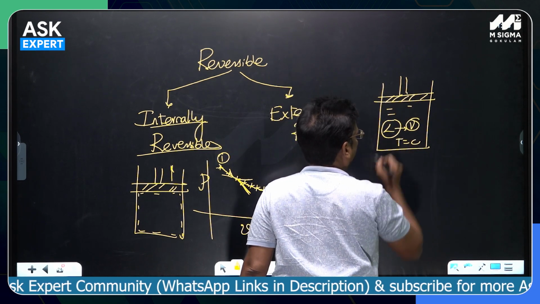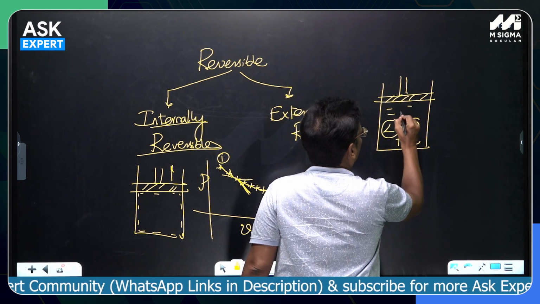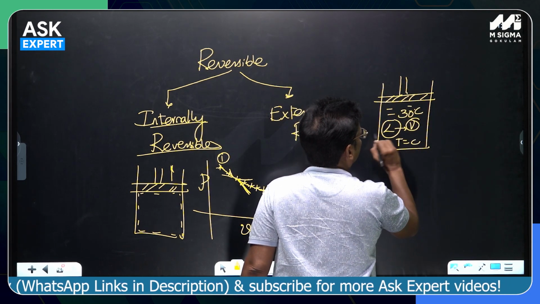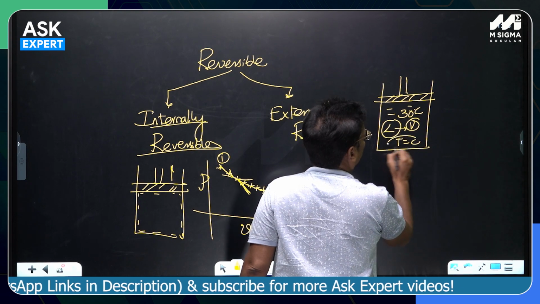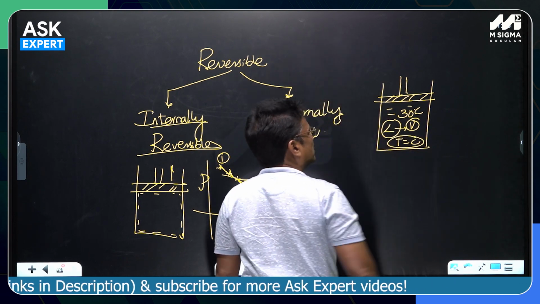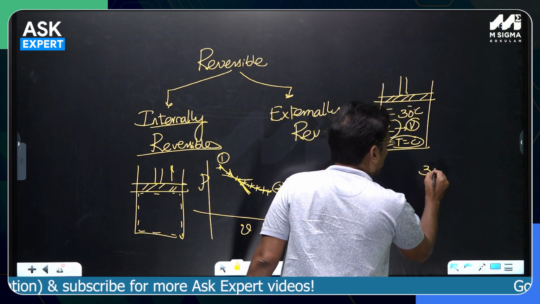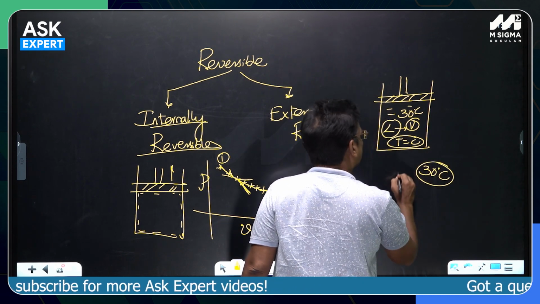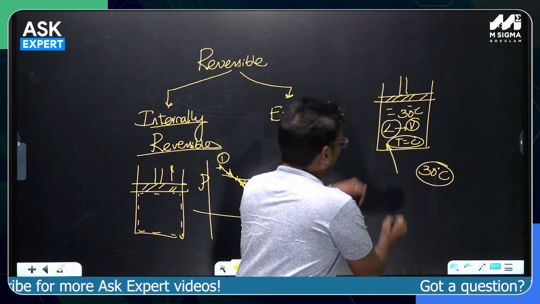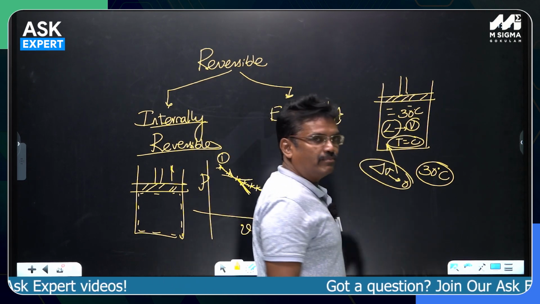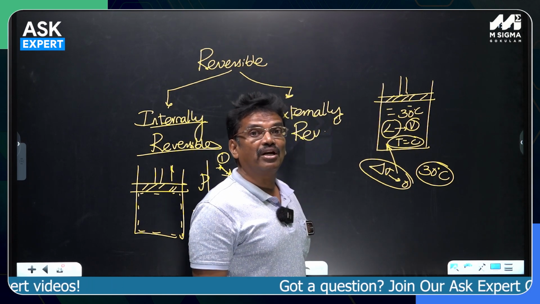Temperature remains constant. Now this temperature is say 30 degrees Celsius. At 30 degrees Celsius, a liquid is converting into the vapor, an isothermal process. It is definitely internally reversible. Then what is externally reversible? If the surroundings are also at 30 degrees Celsius, and heat transfer is happening, if the temperature difference between them is tending to 0, that can be thought of as externally reversible.